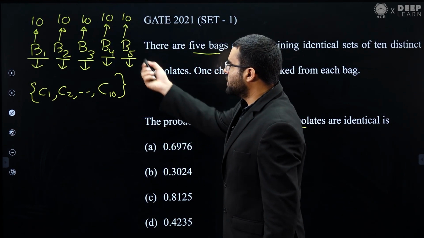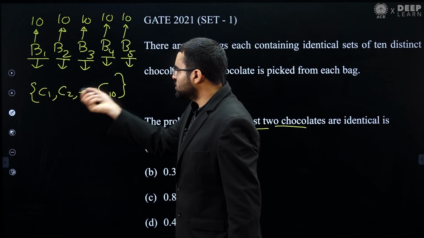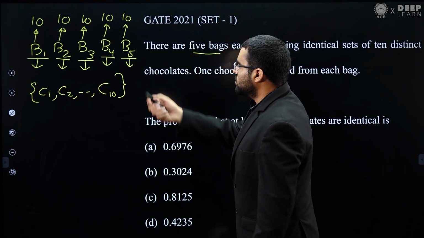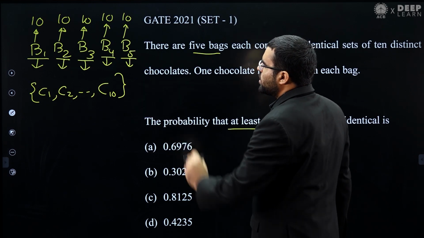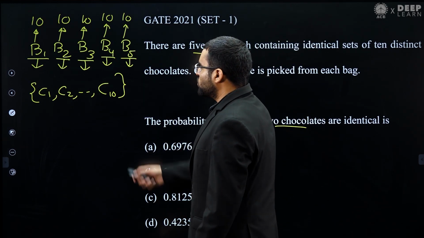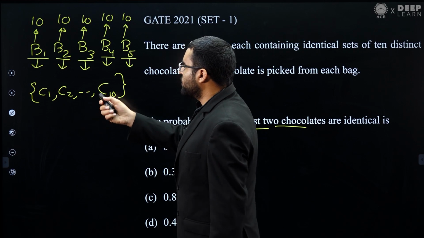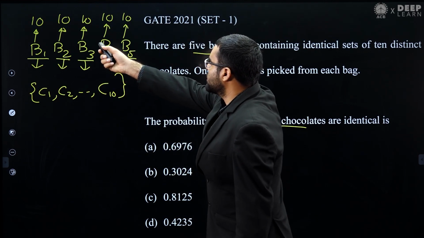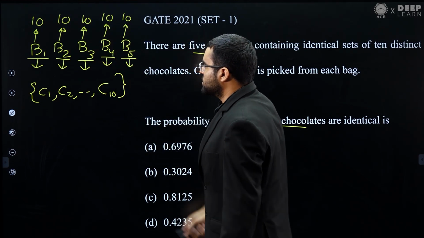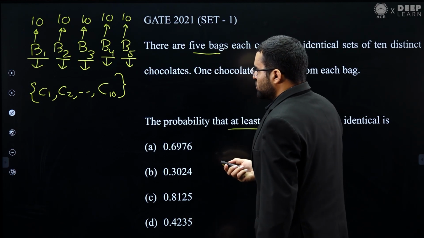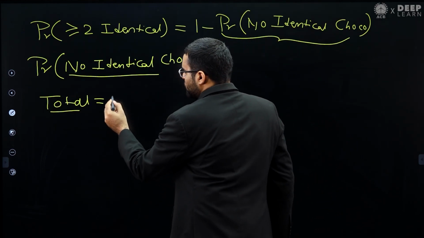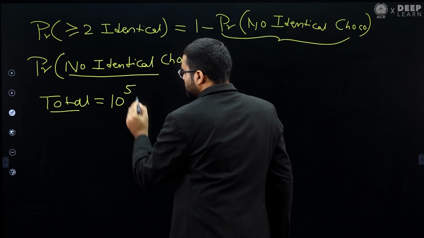Because from each bag we can take any chocolate, and in each bag we have these 10 chocolates. So the total number of ways, you can apply the product rule. The product rule says that the total number of ways will be 10 multiplied by 10 and so on. So that will be basically 10 to the power 5.